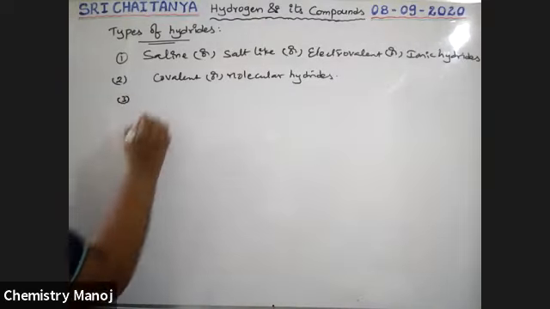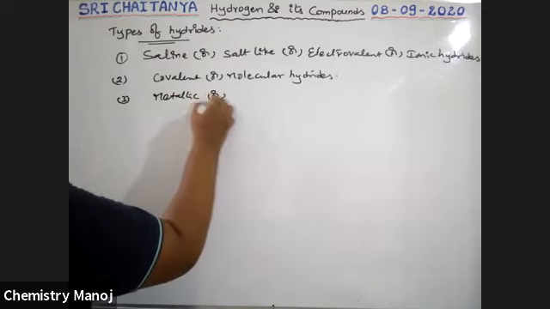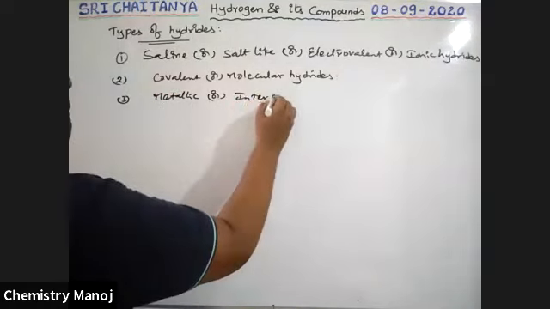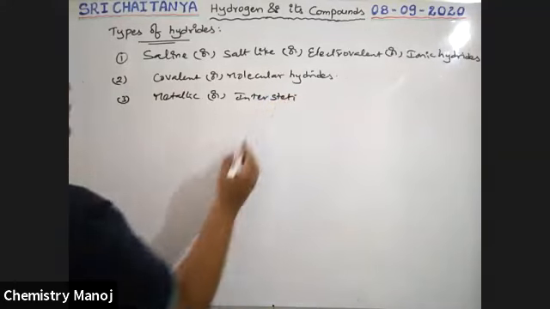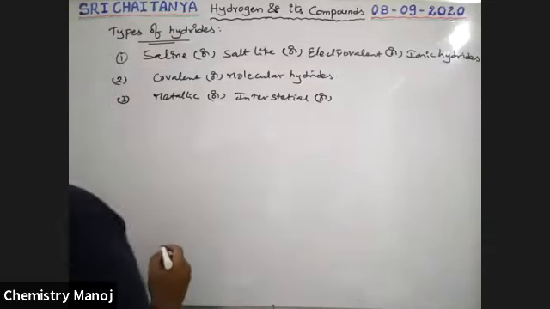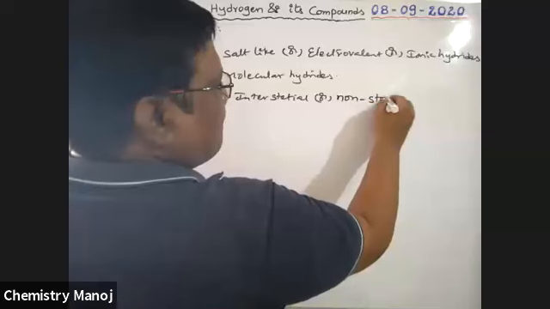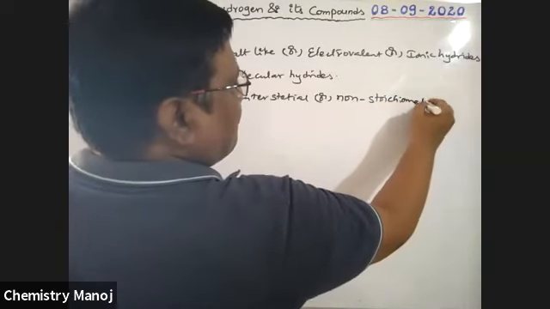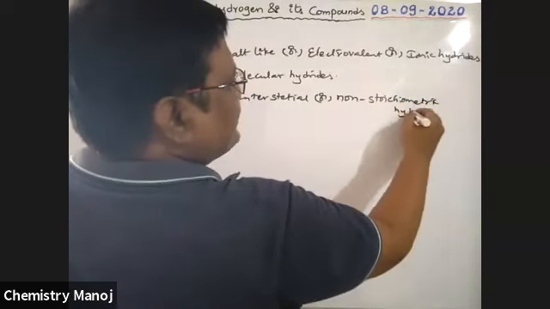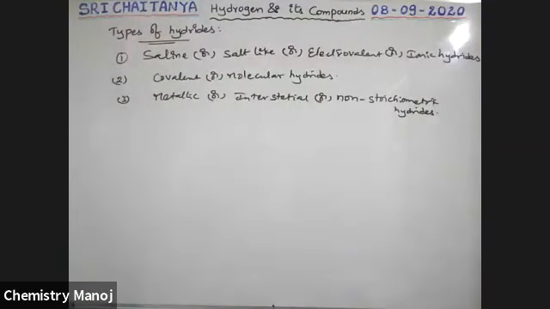Third one is metallic, interstitial or non-stoichiometric hydrides.